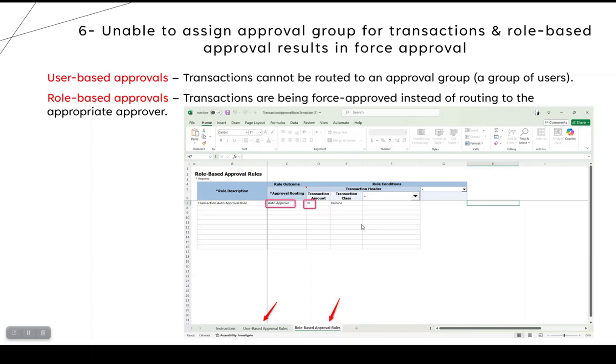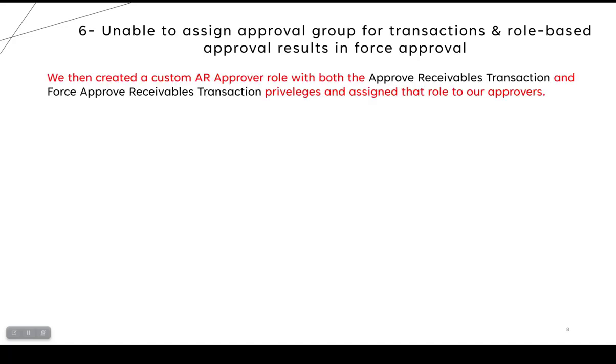Once the users try to submit, it will go immediately to the users who have these two privileges to get approvals. And as you know, the approvers can navigate to manage transactions, search for the transactions, and take the actions, either reject, rework, or approve.